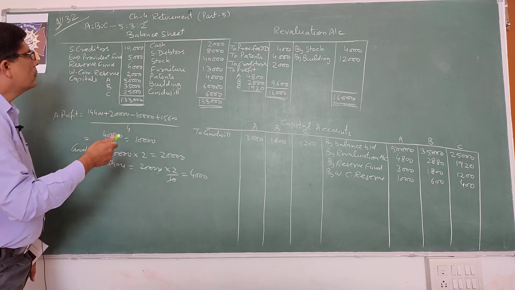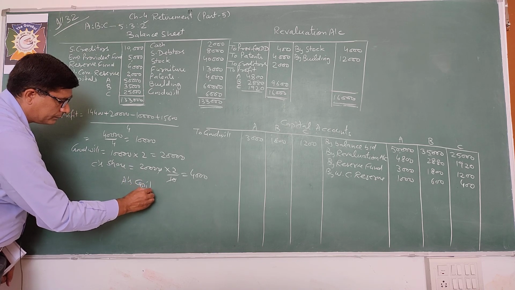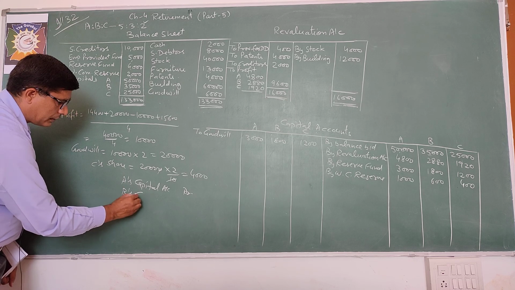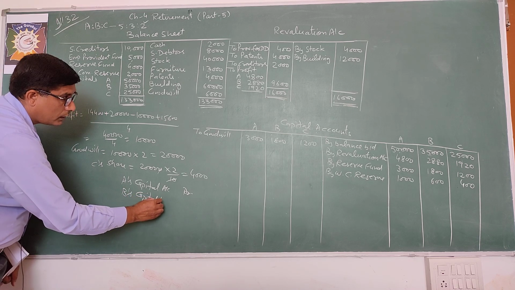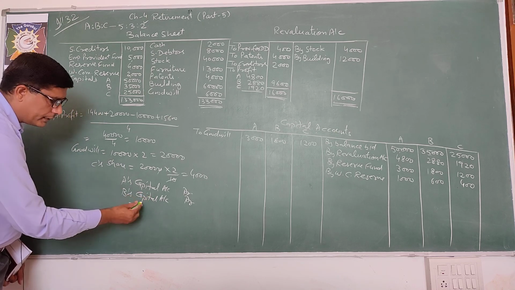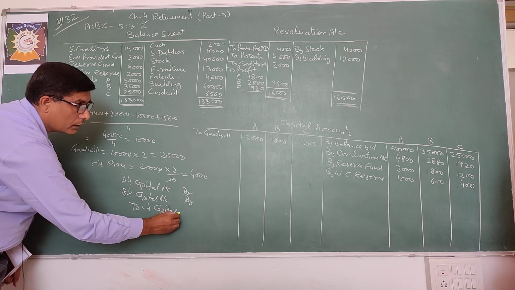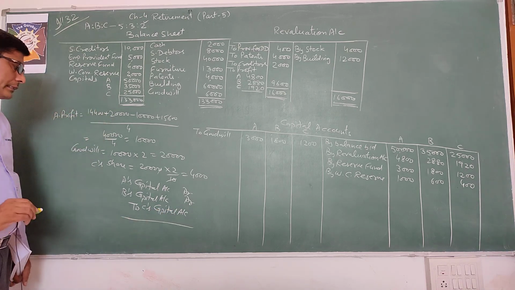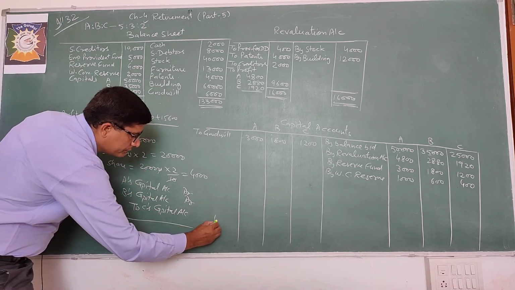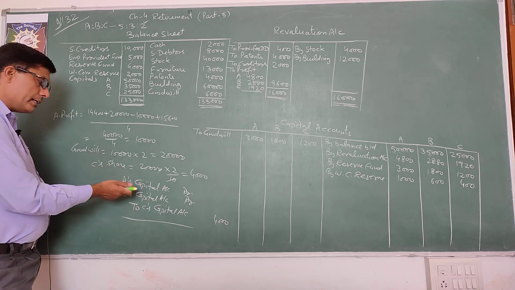Now remaining partners are A and B. So entry will be A's capital account debit, B's capital account debit to remaining AB remaining to retiring C to C's capital account. So credit C's capital account by his share in goodwill, that is 4,000, and debit A and B in gaining